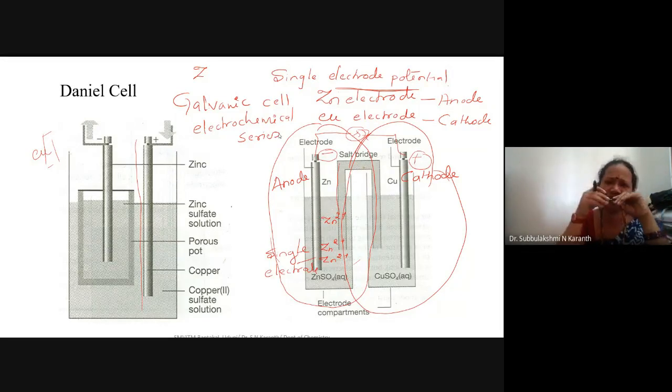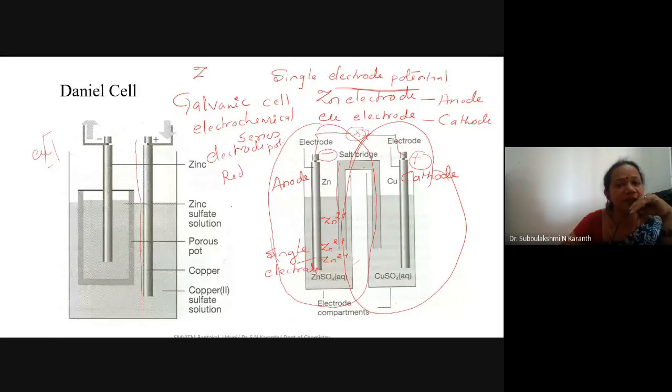It may be right or wrong. If it is possible to recollect, please recollect and answer. Under electrochemical series. Yes, anyone? It's an arrangement of electrode potential. Okay, electrode potential of almost all the electrodes in increasing order of their reduction potential.